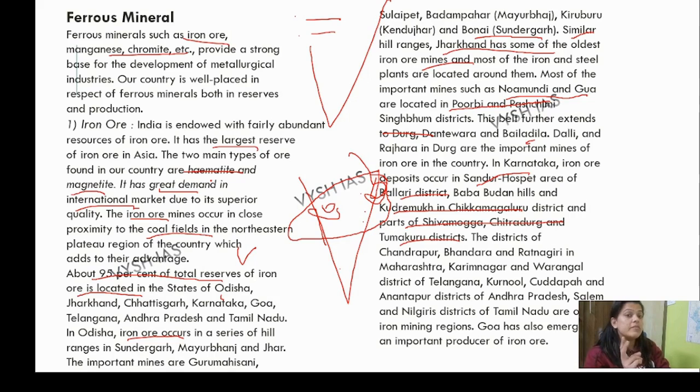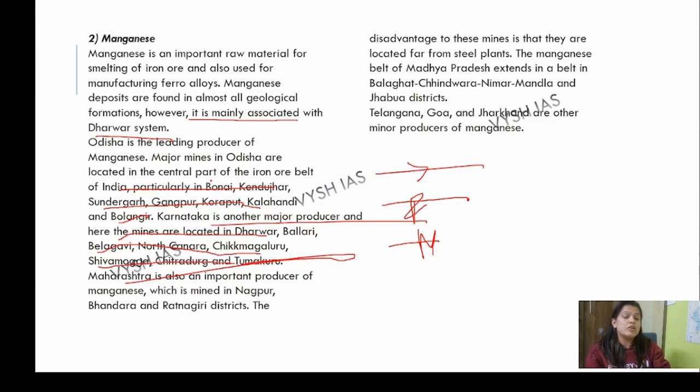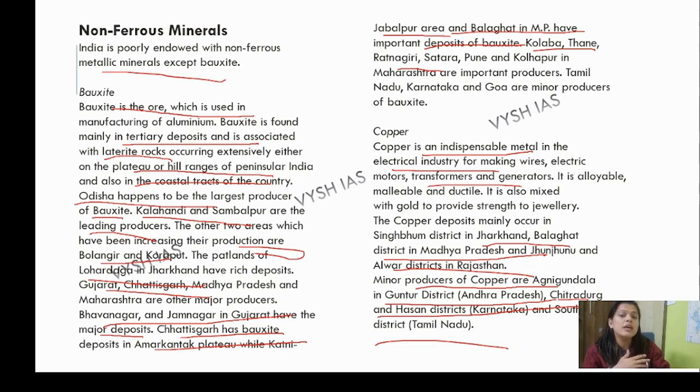And then we have talked about the ferrous minerals, that is iron, its best quality and where it is being found, and the percentage. And then we talk about manganese. Manganese is basically this Odisha thing. Then we talk about the non-ferrous. Non-ferrous, first we talk about bauxite, then again Odisha, then copper. Copper and mica, just link them with the electronic industry. If you talk about copper and mica, just link them directly to the electronic industries.